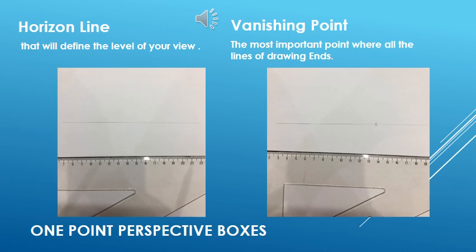Okay, the horizontal line is the line which we create to define the eye level. So in the end, when we complete the drawing, we have to erase it, as this line is no longer needed. It's a construction line, so we don't need to make it very solid, because it's not going to be part of the drawing, it's going to be at the back.